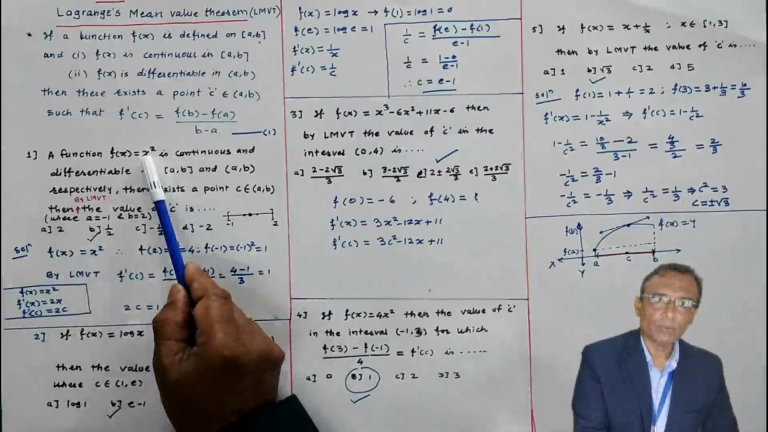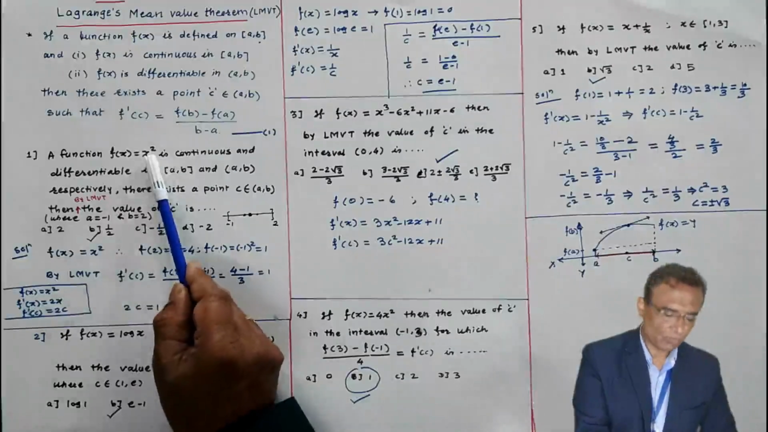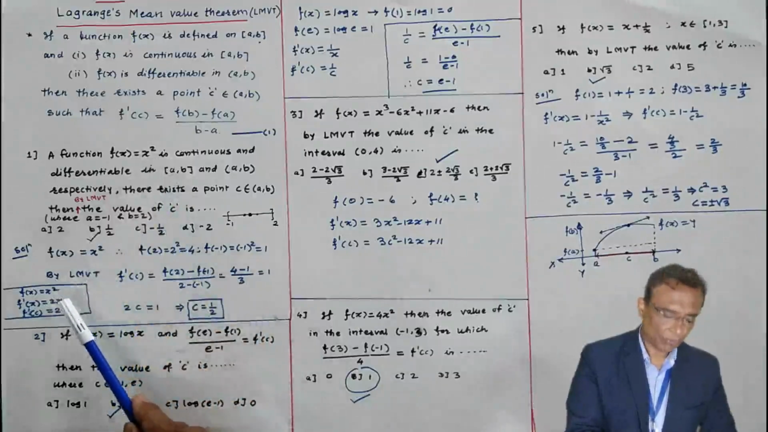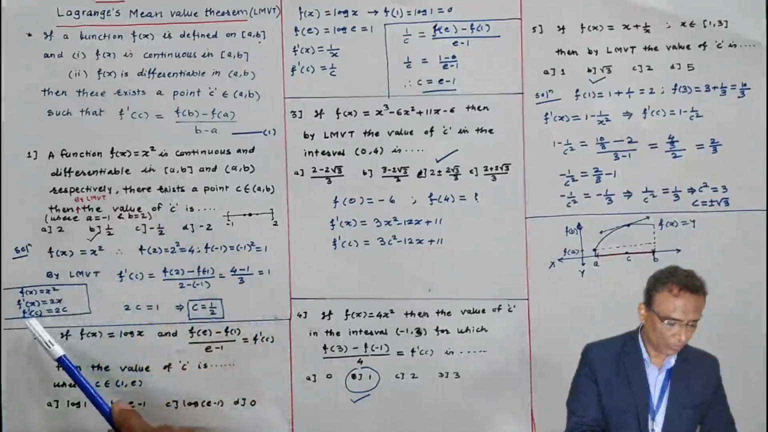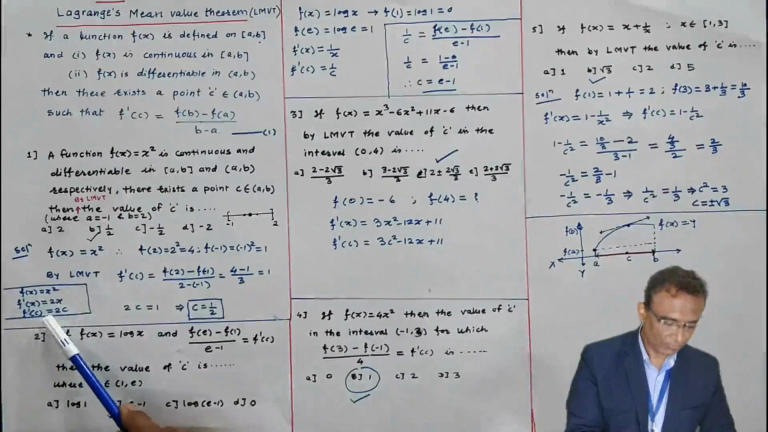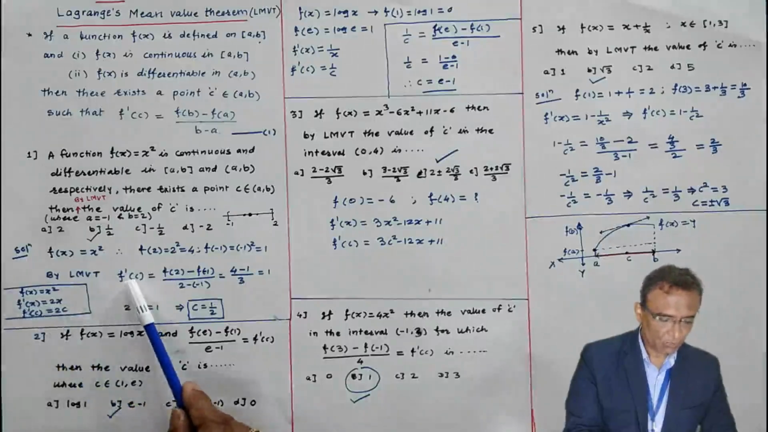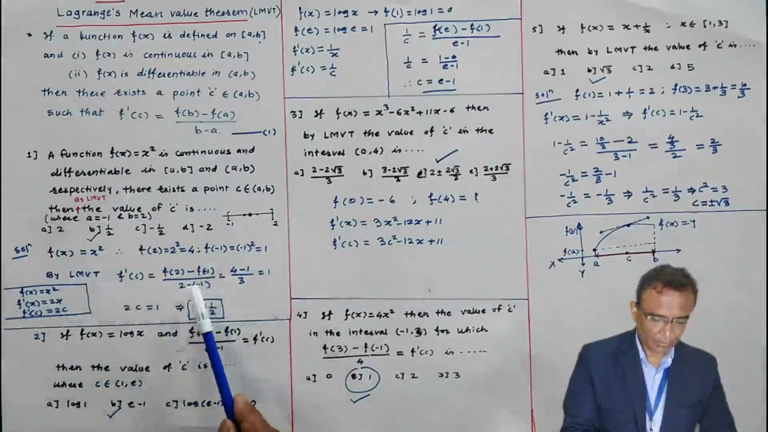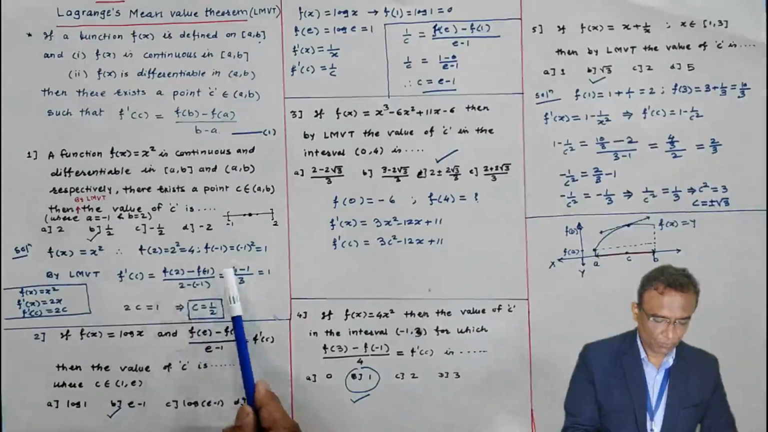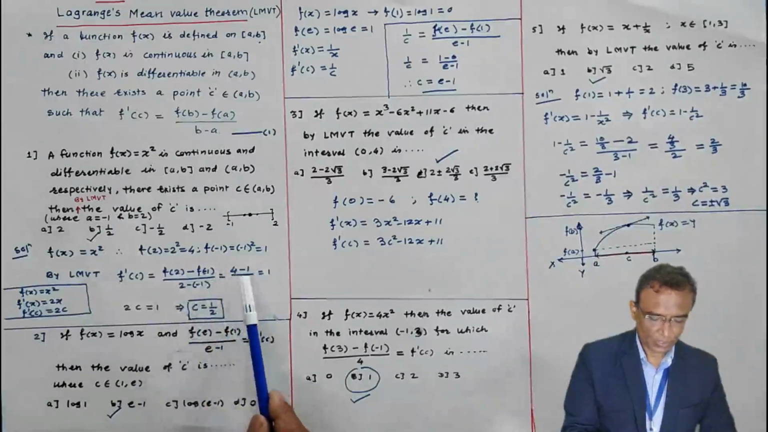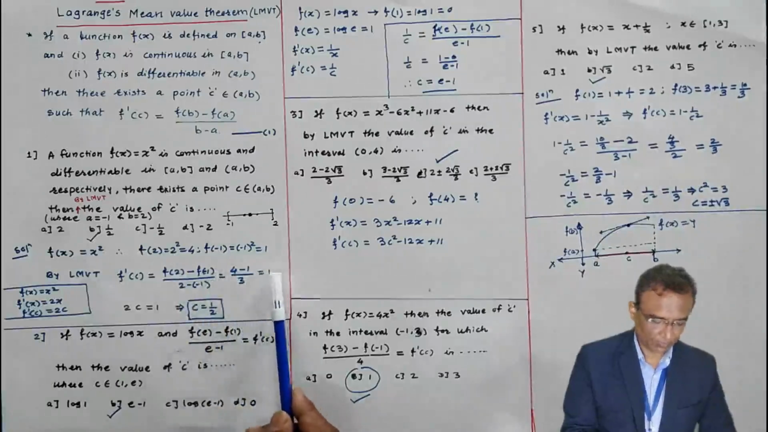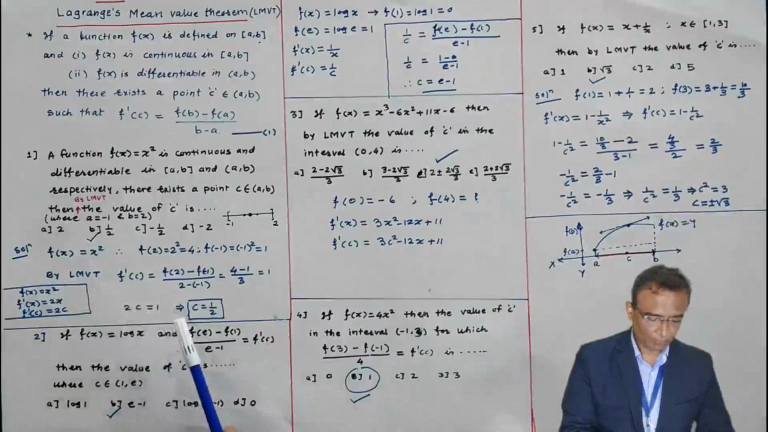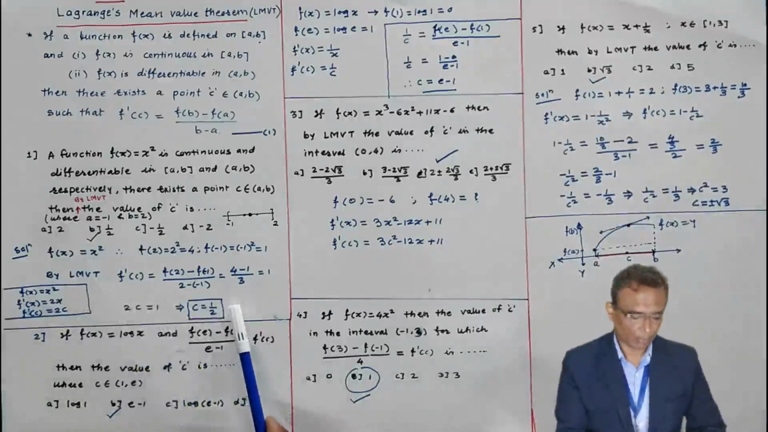f(x) is given to you, take derivative of f(x), which is f'(x), and the derivative of x square is 2x. Put x equal to c so as to get f'(c). The f'(c) is equal to (f(b) minus f(a)) by (b minus a). This value is 4, this value is 1, 4 minus 1 is 3, 3 by 3 is 1. And f'(c) is 2c. 2c equal to 1, therefore c equal to 1 by 2.